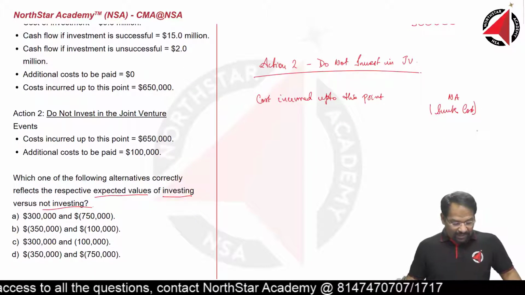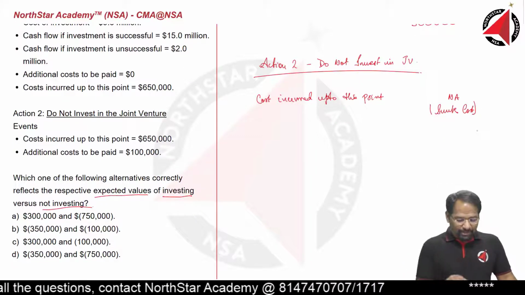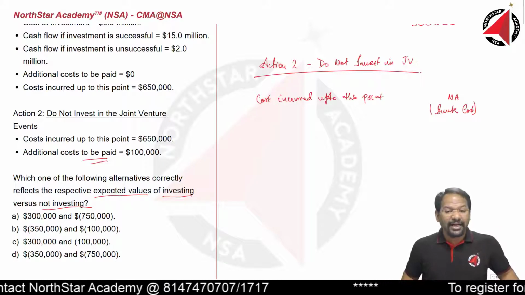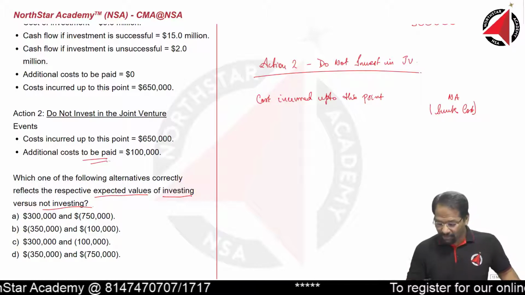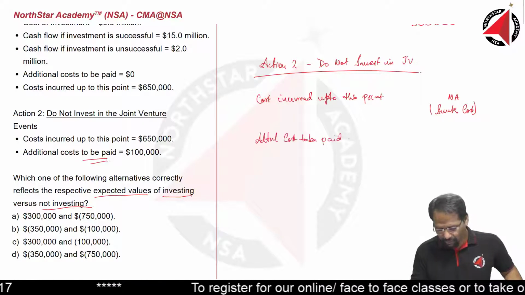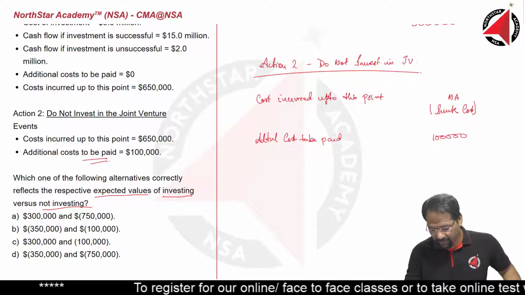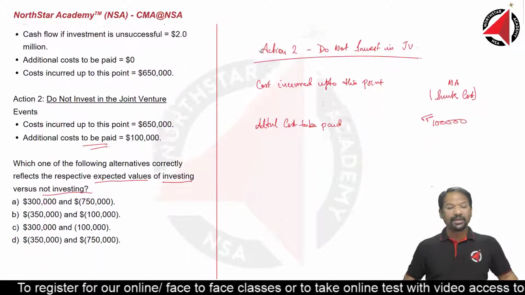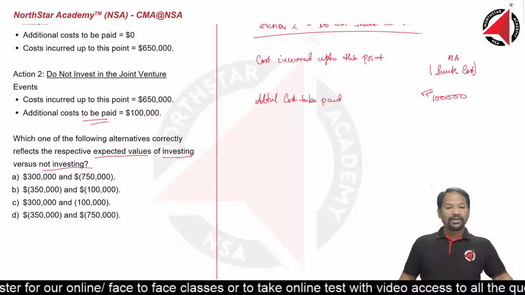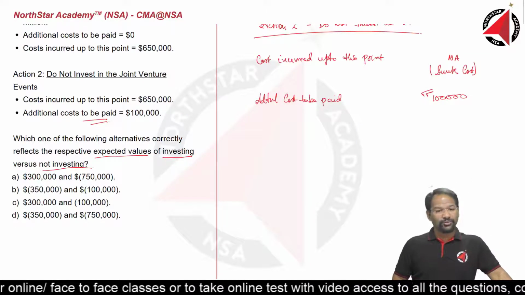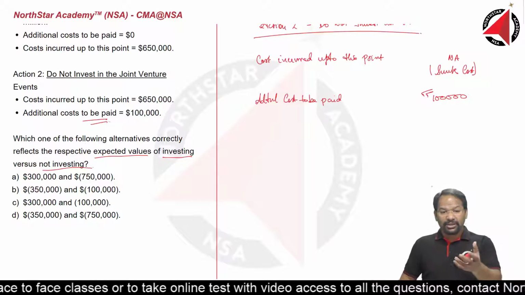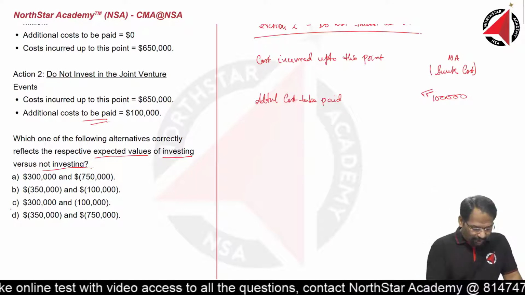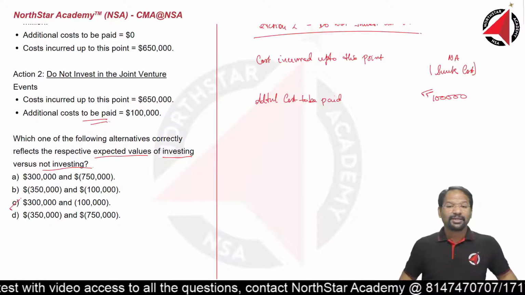Next one, additional cost to be paid. To be paid means it is not yet paid. It has to be paid if we decide not to invest in the joint venture. So how much is the additional cost to be paid? It is 100,000. So our correct option would be 300,000 and 100,000. 300,000 if we decide to invest and 100,000 if we decide not to invest. Remember, 300,000 is a positive cash flow and 100,000 is a negative cash flow. So option C would be the correct answer.